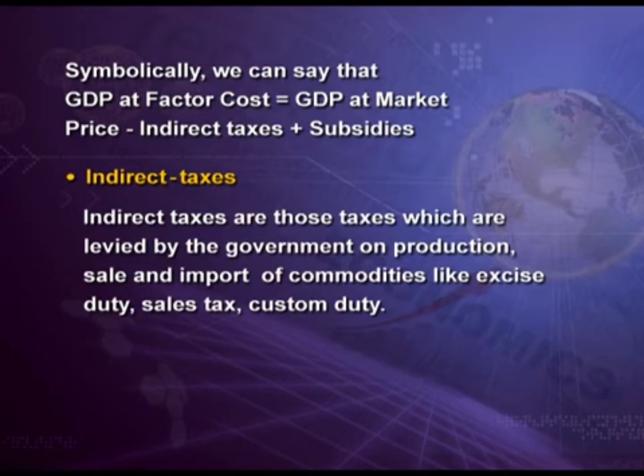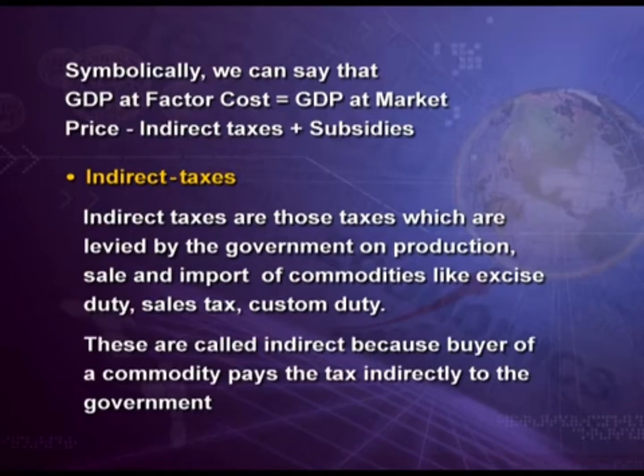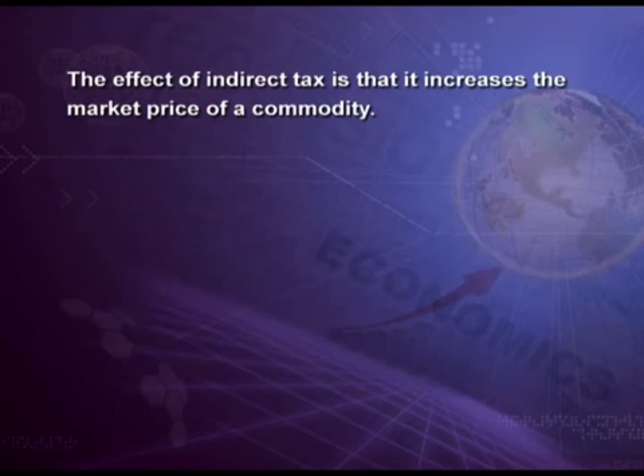Indirect taxes are those taxes which are levied by the government on production, sale and import of commodities, like excise duty is a tax on production, sale tax is a tax on sale, custom duty is a tax on import-export. These are called indirect because the buyer of a commodity pays the tax indirectly to the government. The effect of indirect tax is that it increases the market price of a commodity.